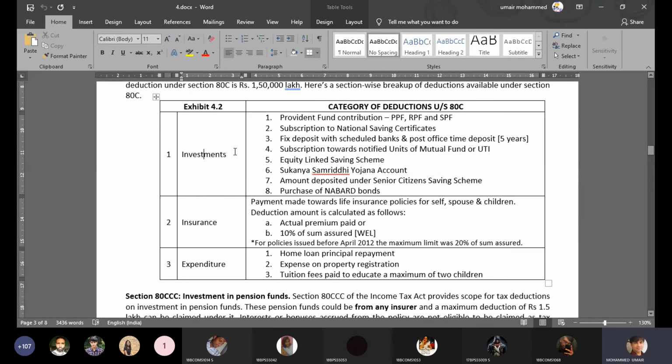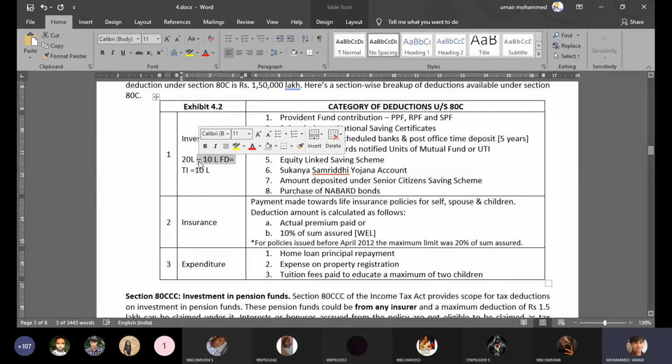So what it means is, let's say my total income is 20 lakh rupees. But I have deposited 10 lakh rupees in FD, fixed deposit. Now what will happen? The government says, okay, if you deposit money in fixed deposit schemes, you're entitled to claim deduction. Since I have deposited 10 lakh, now my total income will be 10 lakhs. Pay tax on 10 lakhs.